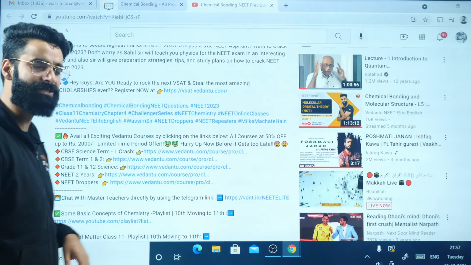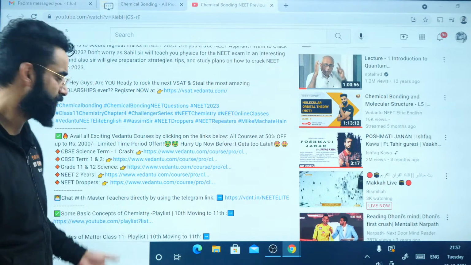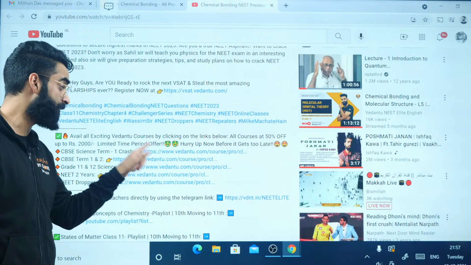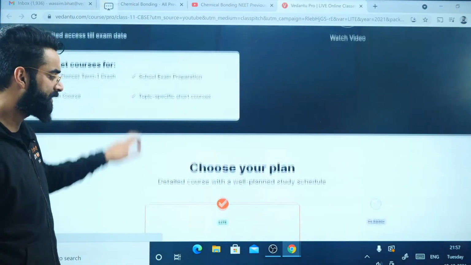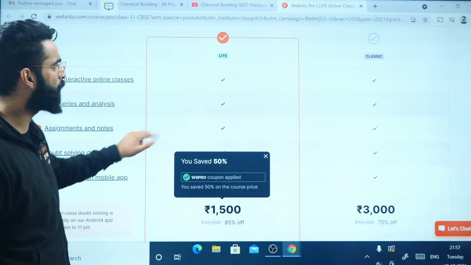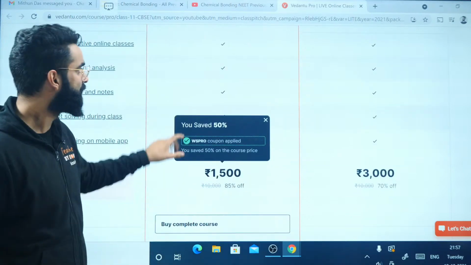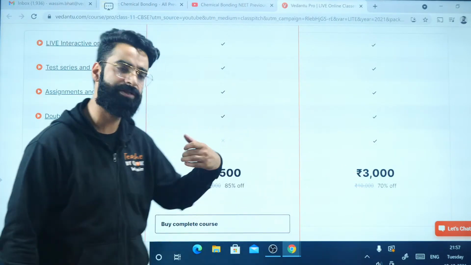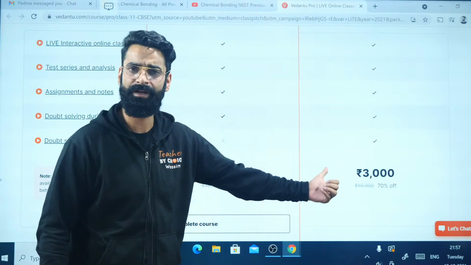Well, the majority of the students currently are looking for the CBSE Term 1 crash course. There's a link for this CBSE Science Term 1 crash course. If you are looking for it, click on this, and we have got 2 plans for you, Light and Classic. This plan you are just getting for 1,500. This plan you are just getting for 3,000. Choice is all yours. Just join in the crash course.